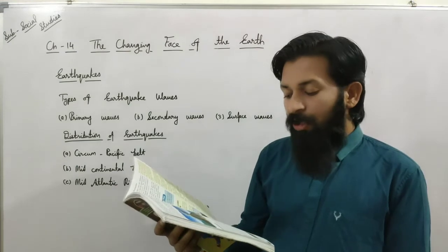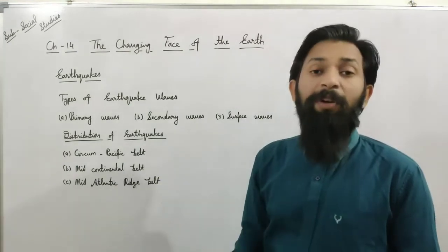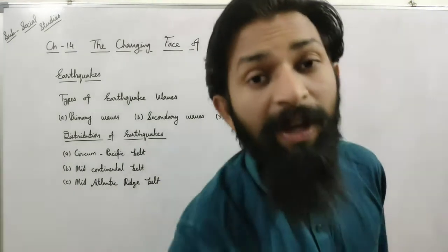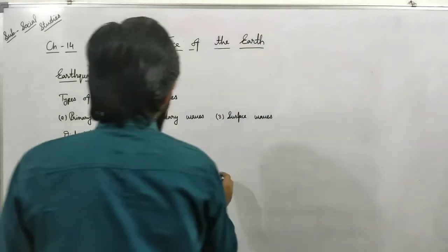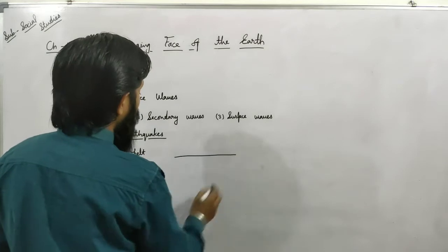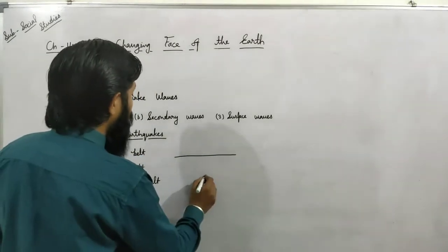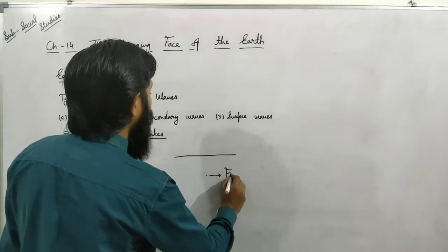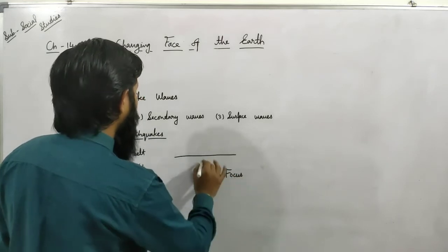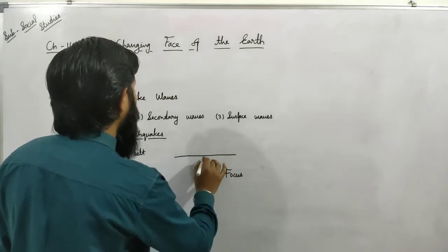The place of origin of an earthquake is called the focus. If we talk about the place from where the earthquake starts, that is known as the focus. Say this is our earth surface, and the earthquake starts from this point; that is the focus.